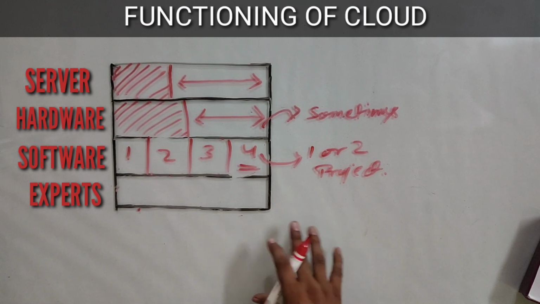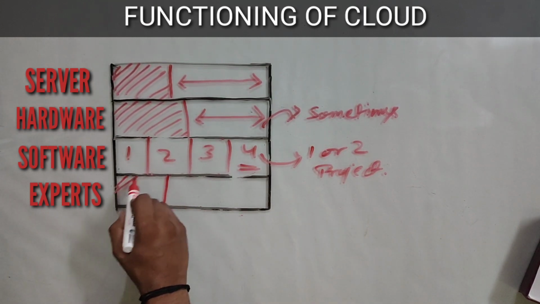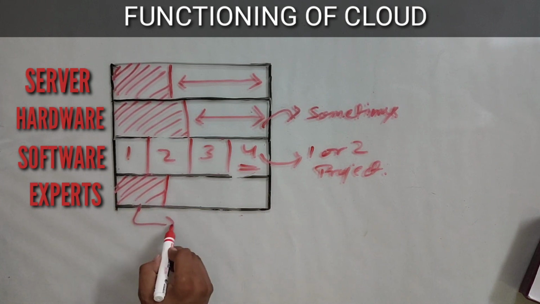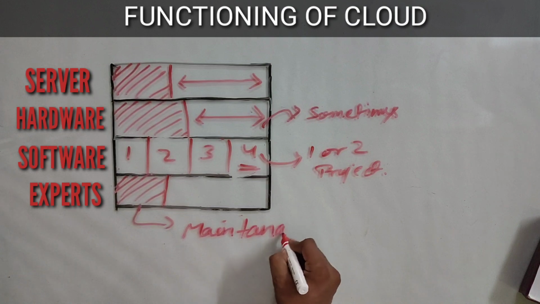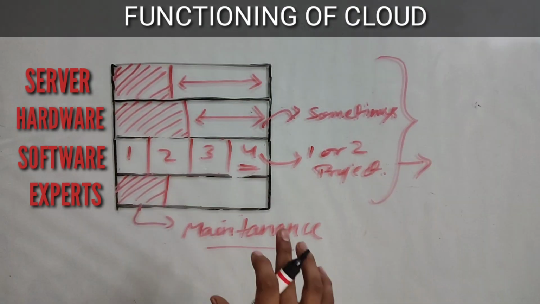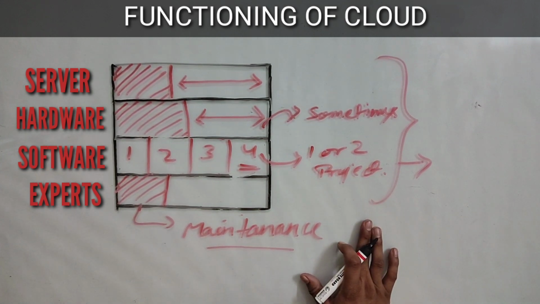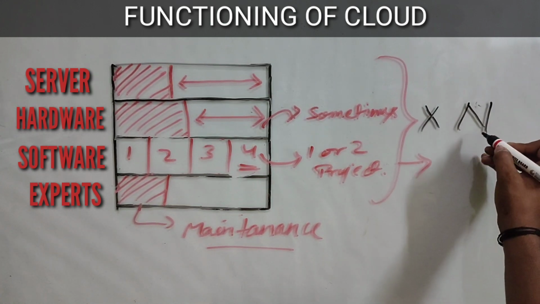Now for the team of experts, suppose you are using this amount of team just for the maintenance. That means maintenance of all these services. Now this situation is not in your organization only, it's in other n organizations also.